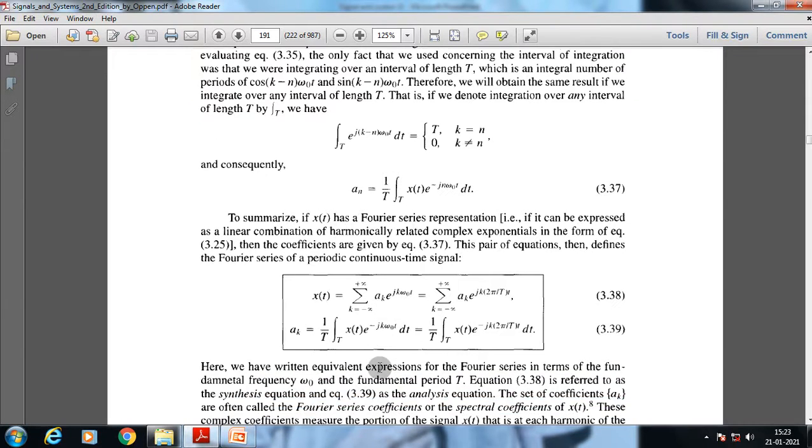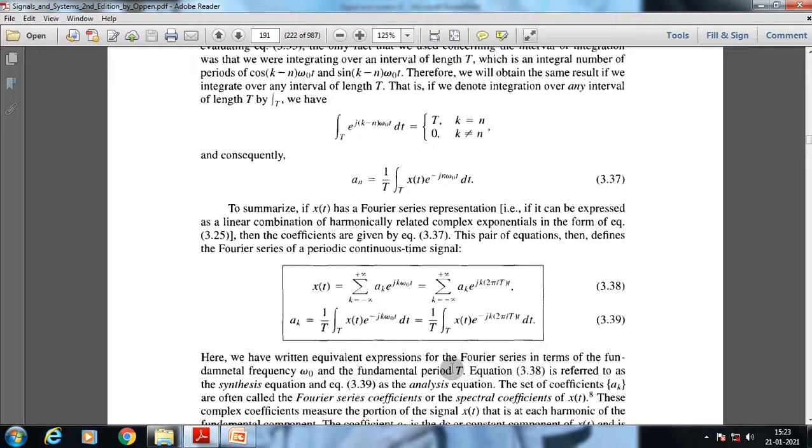This equation is known as the analysis equation, through which we can extract the constant coefficients. The other equation, through which we represent the linear combination of exponential functions for cosine or sine functions, is known as the synthesis equation.